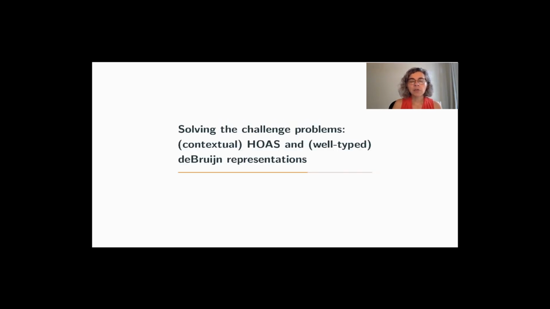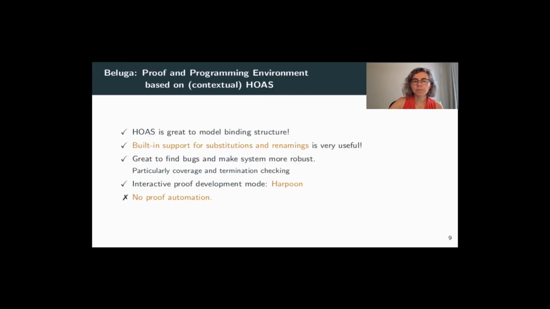So in the remaining few minutes, I want to talk about our solutions. One, Beluga, which uses contextual higher-order syntax, and then Agda and Coq, where we used the de Bruijn encodings. So Beluga is probably the youngest system among these three proof assistants.